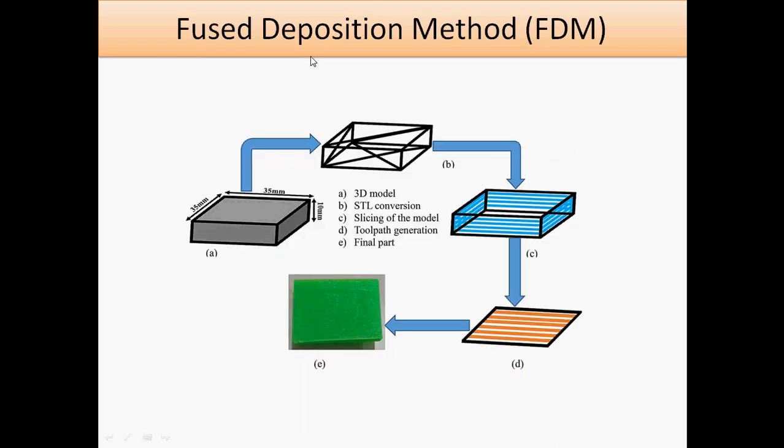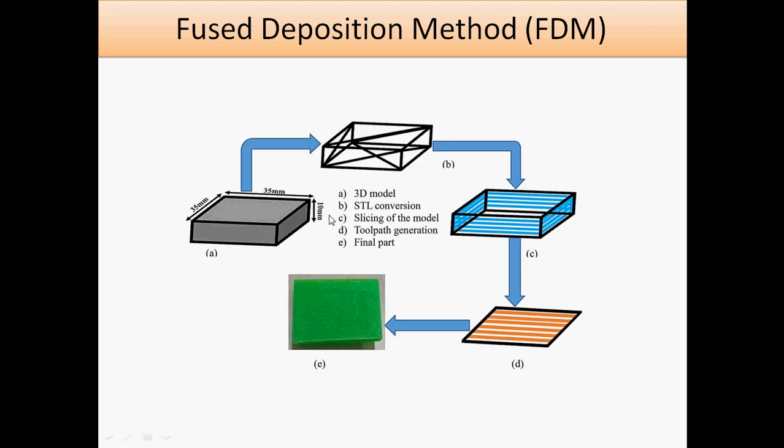Then next is the fused deposition method, that is FDM. This is about the 3D model. We are creating this 3D model in software like Fusion, or any type of 3D software, like SolidWorks, CATIA. So here we are making the object, that is called the 3D model.